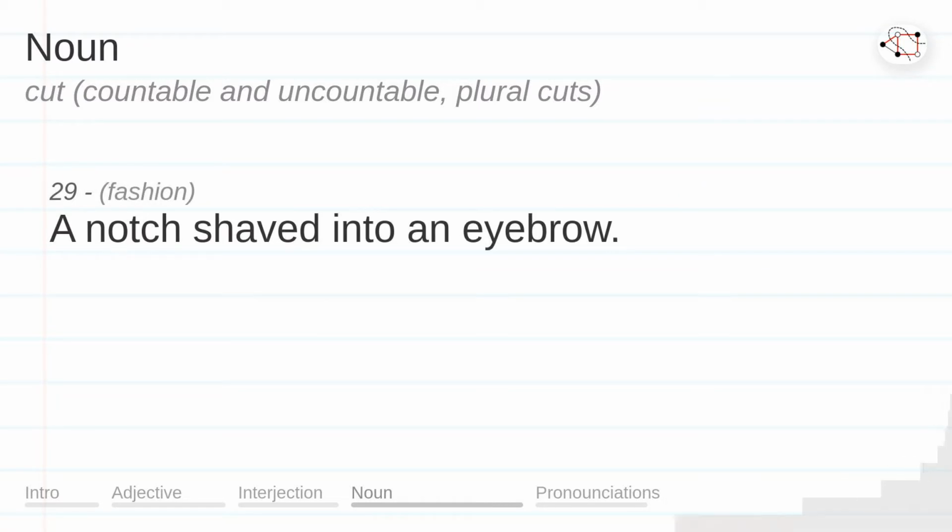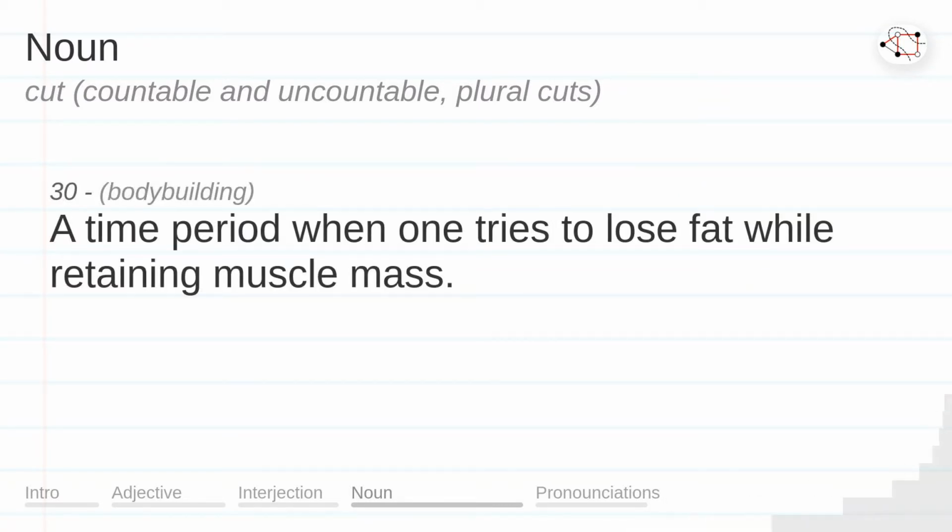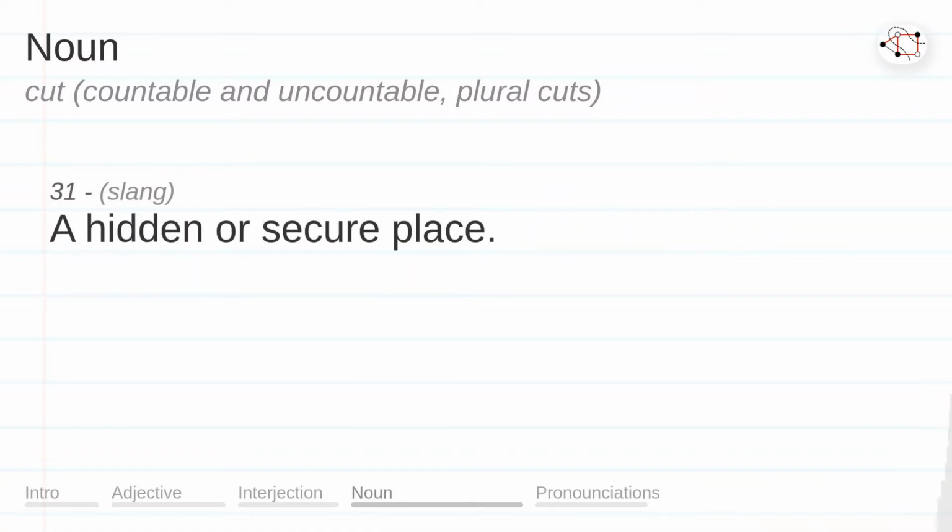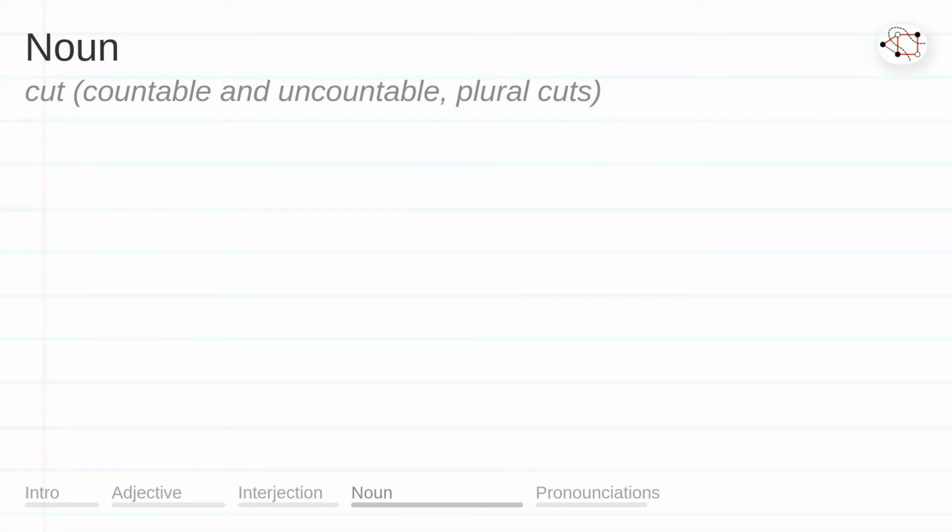A notch shaved into an eyebrow. A time period when one tries to lose fat while retaining muscle mass. A hidden or secure place.